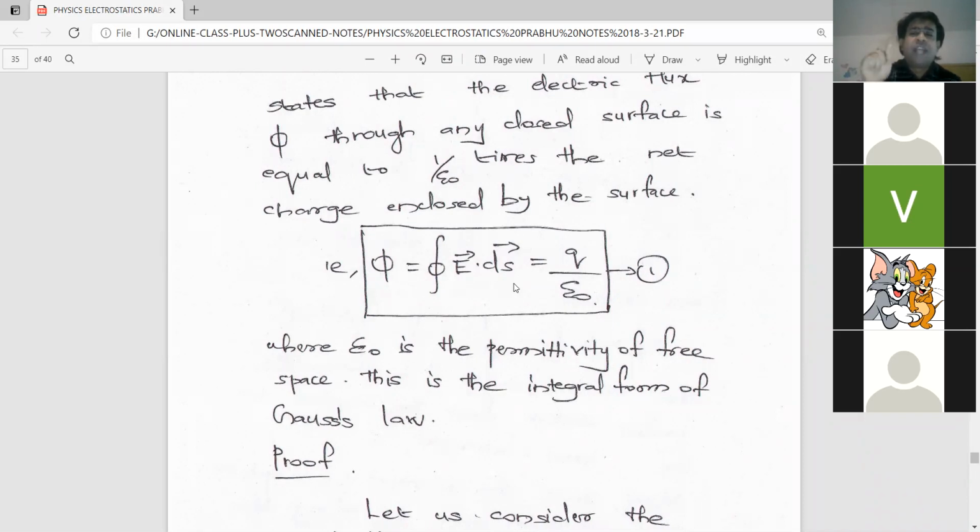Because every time the electric lines of force may not be perpendicular to the surface. It may sometimes be inclined. The surface is inclined and the electric lines of force pass through like this, so it will make an angle theta. The component of that vector in the perpendicular direction is why cos theta comes into the picture. Sometimes it may be inclined in so many directions, so in order to generalize it, we take it as E ds cos theta. Am I clear? I have taught you in the physics class. Am I clear?